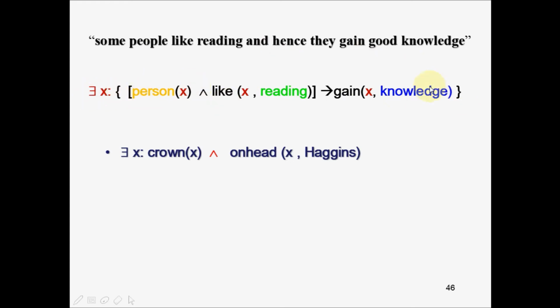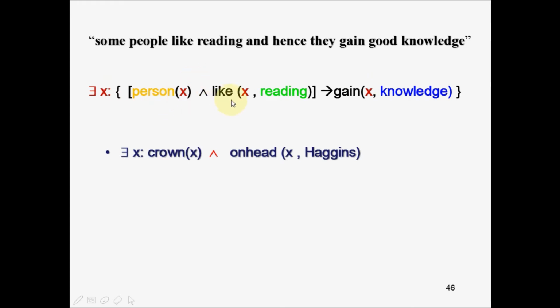This defines the scope of variable X. The bracket starts here and ends here. It means the scope of X is not only the right hand side of this sub expression of this implication, but X is present on the left hand side of implication as well as on the right hand side of implication. So the scope of X is the entire sentence.